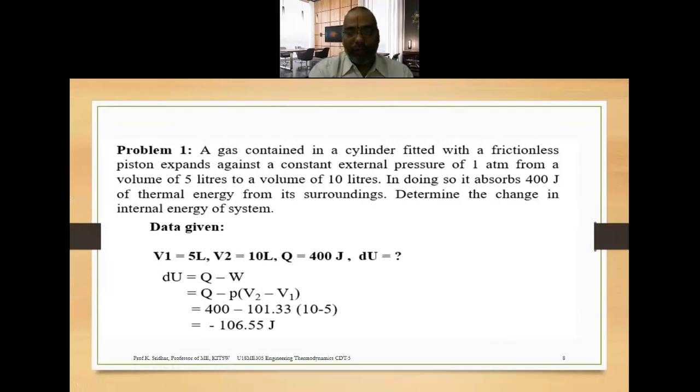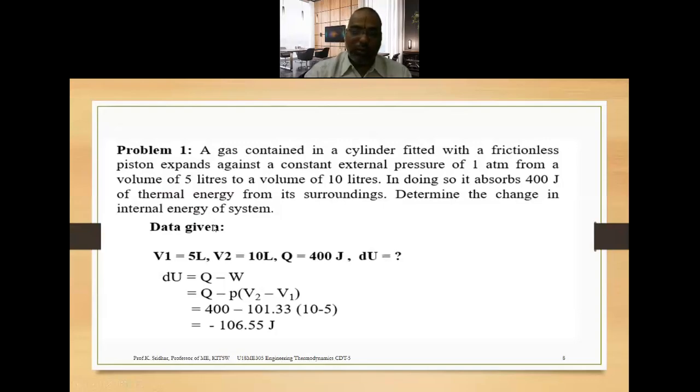Another GATE question: a gas contained in a cylinder fitted with a frictionless piston expands against a constant external pressure of 1 atmosphere from a volume of 5 liters to a volume of 10 liters. In doing so, it absorbs 400 joules of thermal energy from its surroundings. Determine the change in the internal energy.